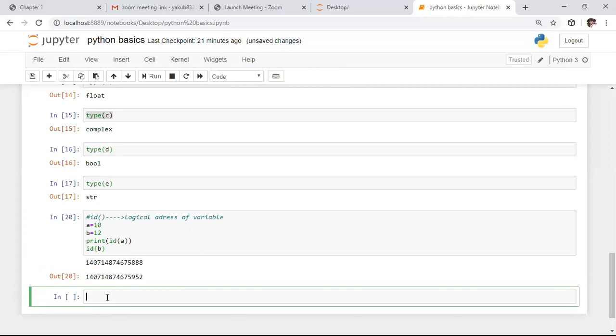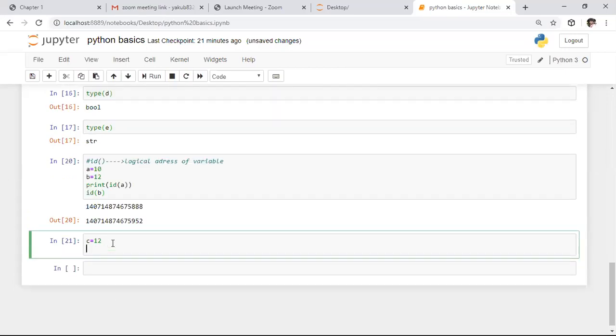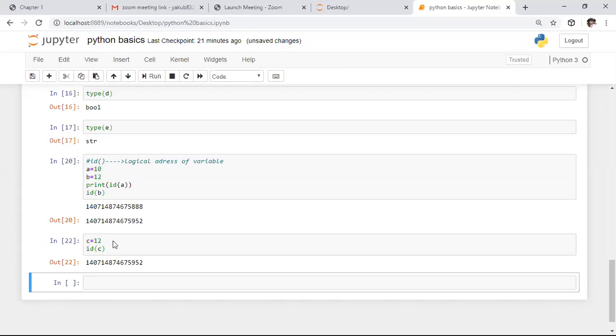Again I am taking one more example. Here I am taking c equals the same value, that is 12 only, and I want to know the logical address of c. If you observe this example, the logical address of b and c are both the same. This is called memory pooling.